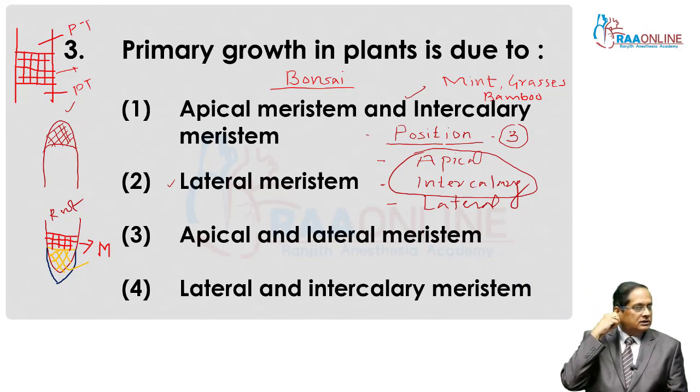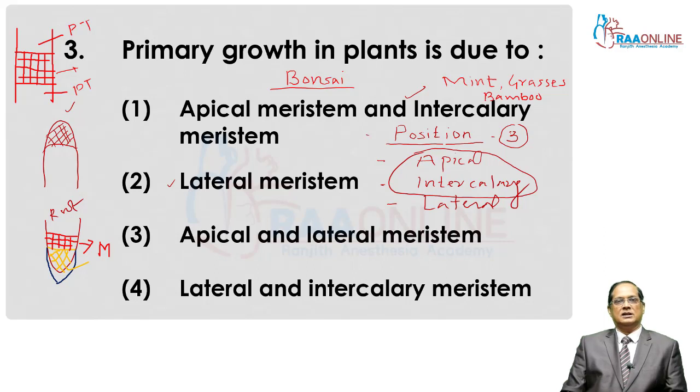Whereas one question is concerned with mint, grasses and bamboo. You know, when we cut the grass in lawns, after a few days you will see there is growth in the grasses. They grow even after cutting. Bamboo, mint and grasses grow because they have intercalary meristem in their nodal area.